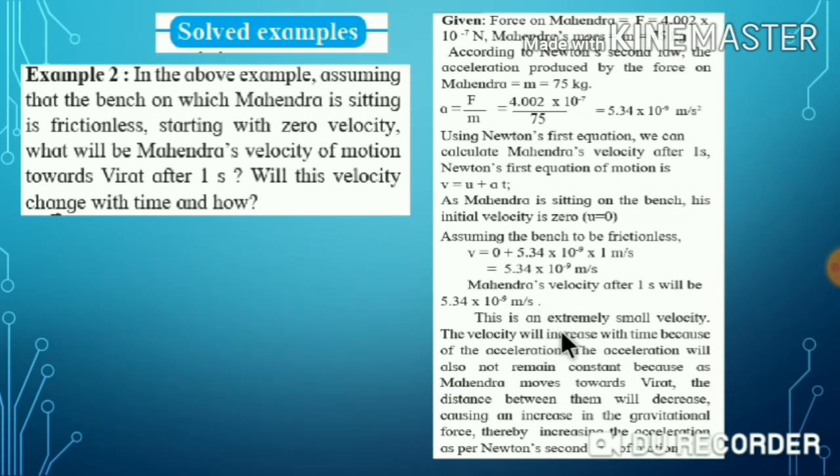So this is extremely small. The velocity will increase with time because of the acceleration. The acceleration will also not remain constant, because as Mahendra moves towards Virat, the distance between them will decrease, causing an increase in the gravitational force, thereby increasing the acceleration as per Newton's second law of motion.